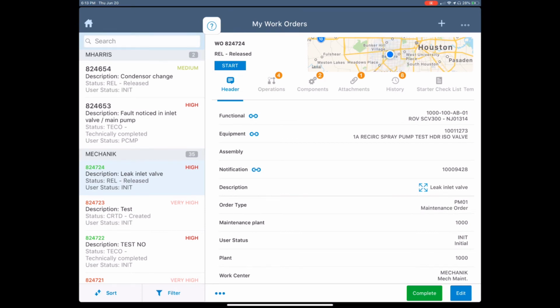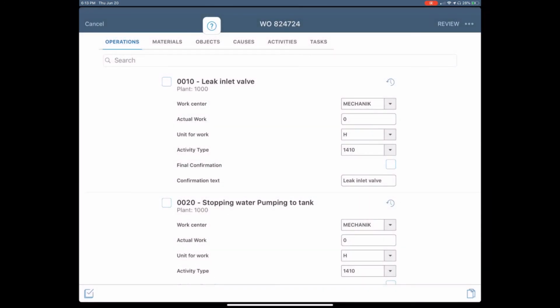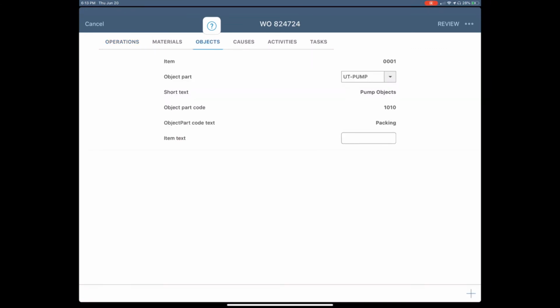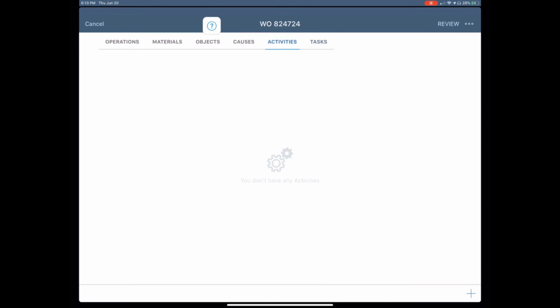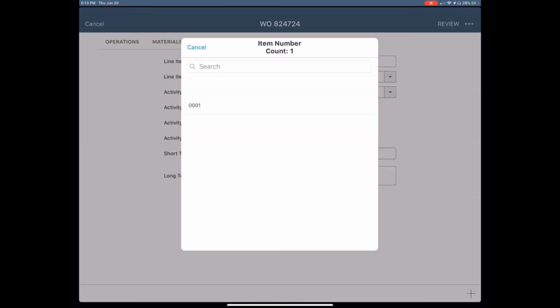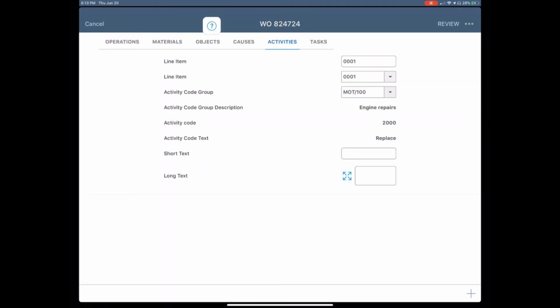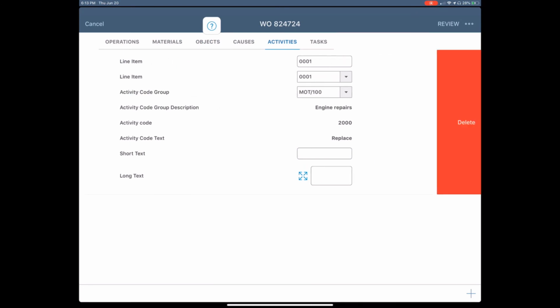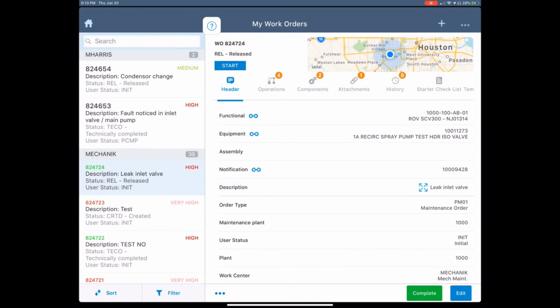Once I've completed all of my tasks, the next step is to go in and update my notification if I need to capture fault codes or damage codes into my notification record. So I'm going to tap on the update feature. I'm going to search for the object codes. Since this has the object codes and the cost codes already determined, I'm going to add my activities onto this work order. So I'm going to select the first task, and I'm going to mark what activities were done on this work order. If I don't want to update the activity, I can go in and slide right to delete. So all the native iOS features are built into the application.